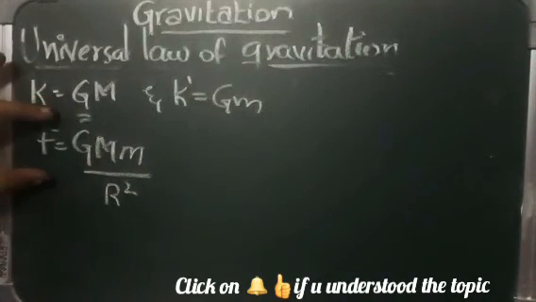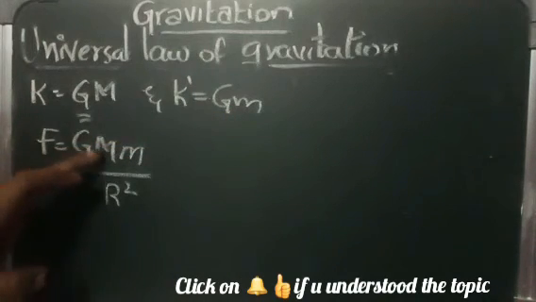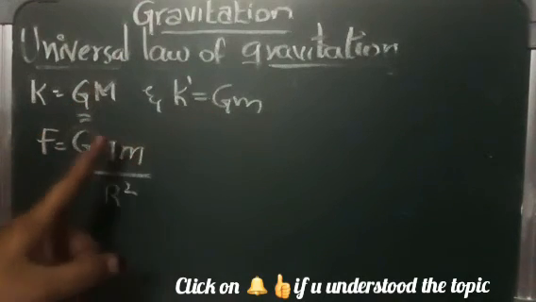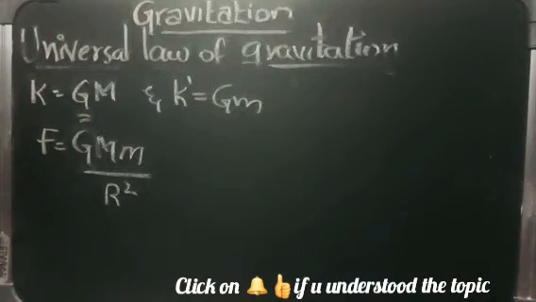We are just taking force equal to G M m by r². G we are taking as constant, because it is the gravitational constant, and capital M, small m are the mass of the earth and the mass of the apple, by r², the radius squared. Thus we come to know that the gravitational force between the masses is directly proportional to the product of their masses.